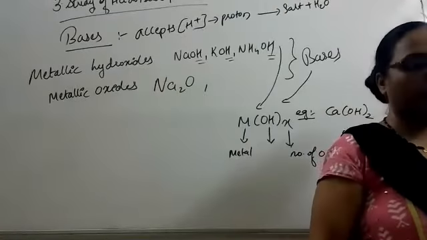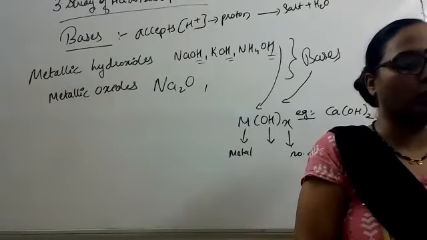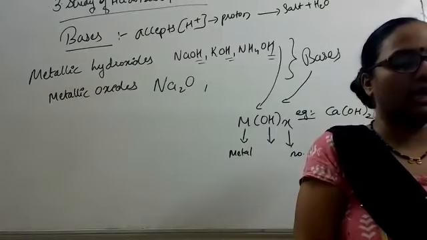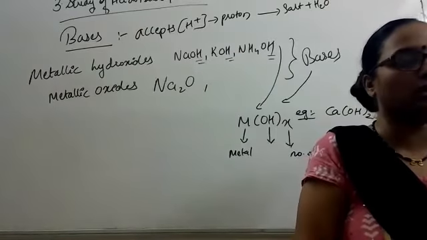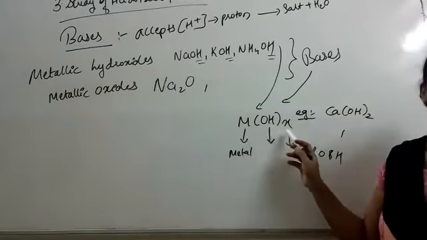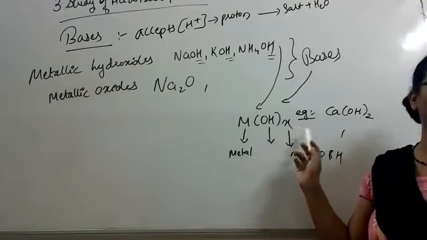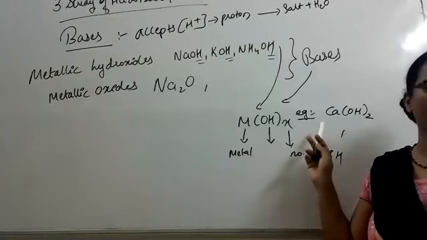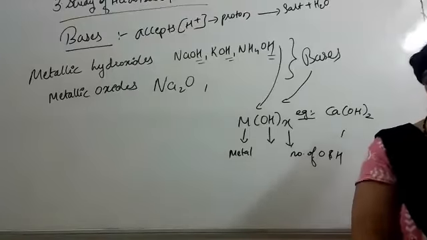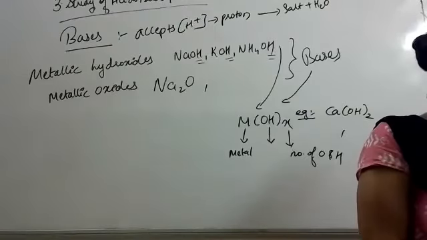So what are bases? Base is a chemical compound that accepts proton to form salt and water. Examples of bases are metallic hydroxides and metallic oxides. The general formula of base is M(OH)x, where x is the valency and tells us how many oxygen and how many hydrogens are present in the given compound, and M stands for the metal. Any doubt? No, ma'am.